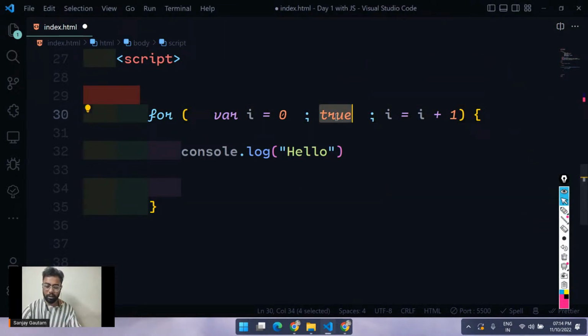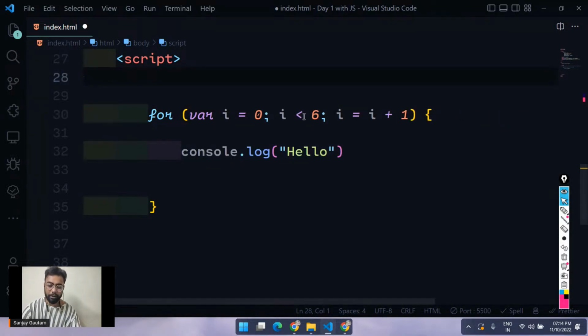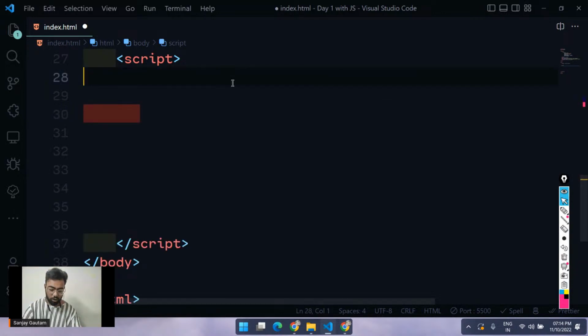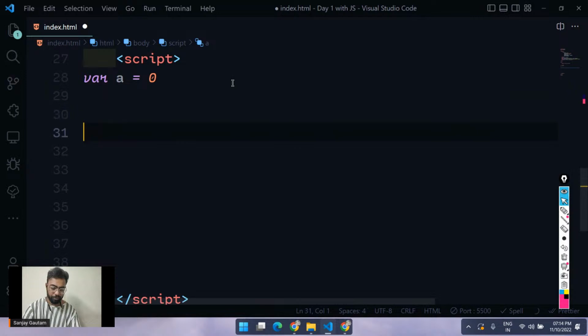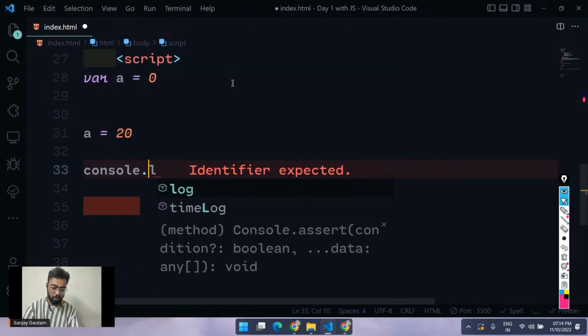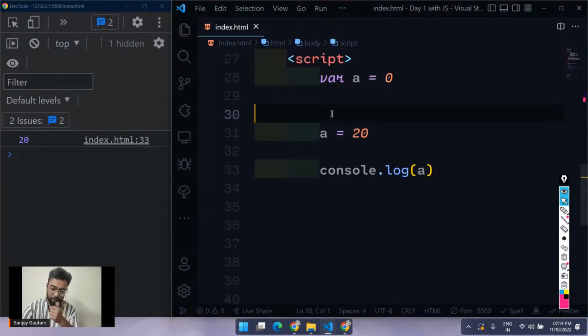Let me write a condition here: i less than or equal to 6. So what will happen here? What is this third part saying? Let me show it to you. Let's create a variable a, let's say 0, and I'm going to change the value of a to 20. Let's do a quick console.log of a here. We are getting 20 here.